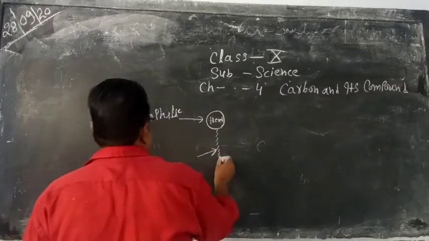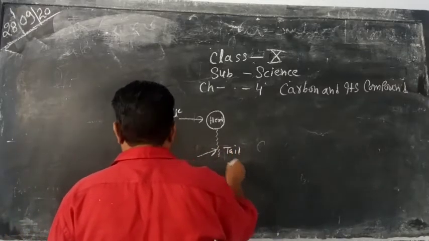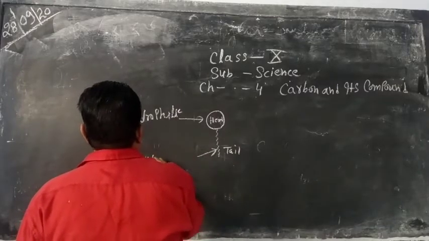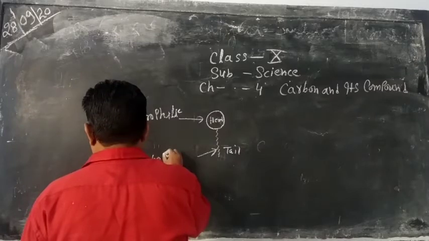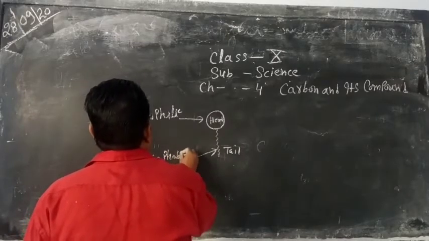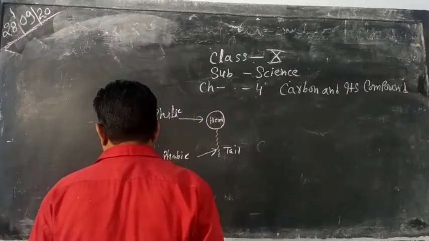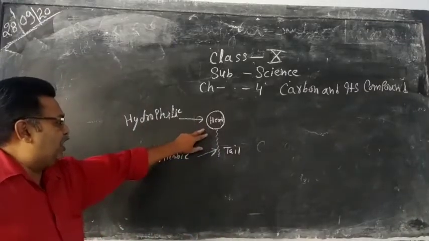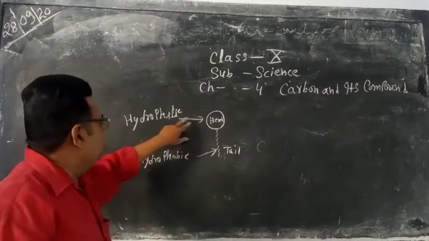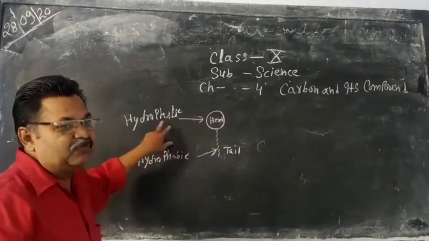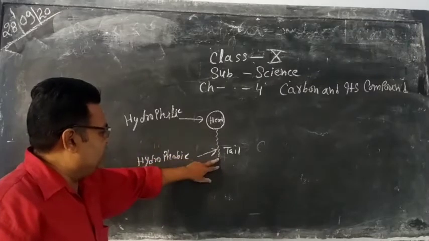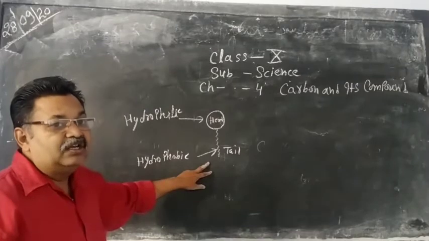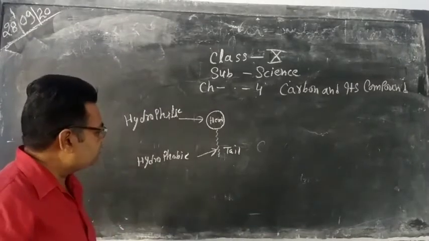This one is known as tail of hydrocarbon and it is the hydrophobic end. So you will see the soap molecule has two parts. One is the head part. It is hydrophilic in nature, meaning water loving, and this is the tail. It is hydrophobic or water hating or oil or dust loving.